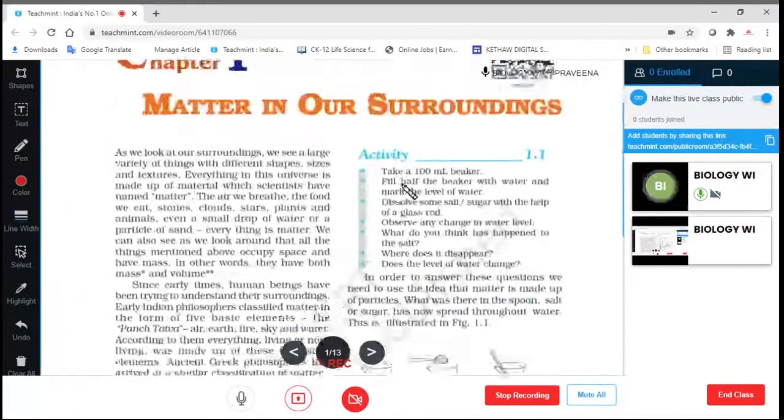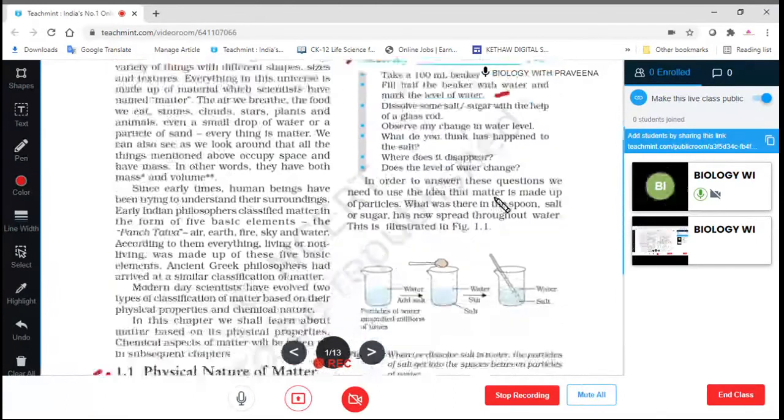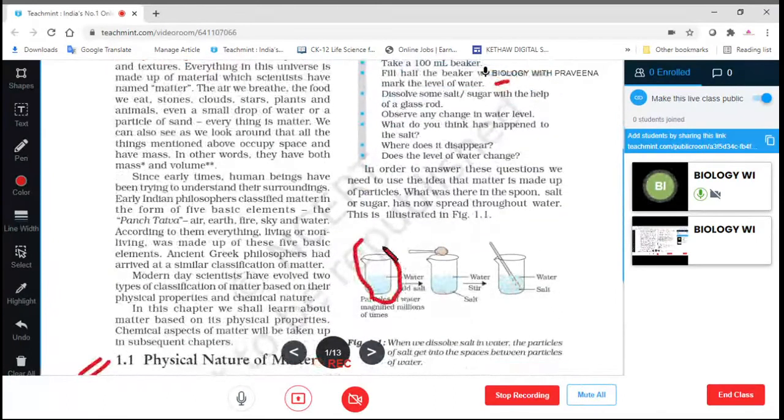Now we will see the activity. Activity 1.1. Take a 100 ml beaker, fill half the beaker with water and mark the level of water. After that, add some salt or sugar. With the help of a glass rod, dissolve the salt so that it is completely dissolved in the water.